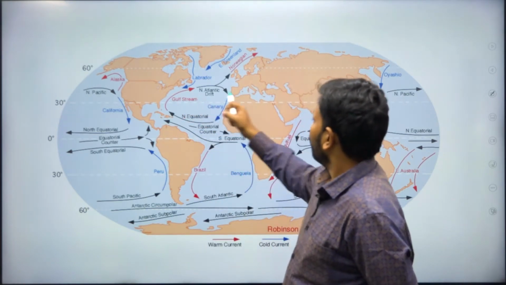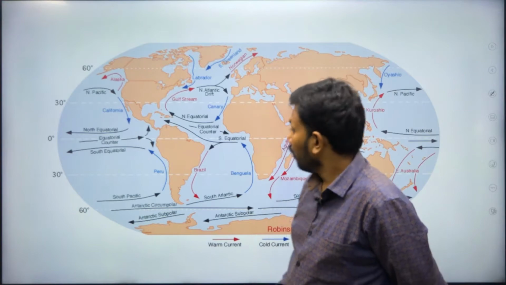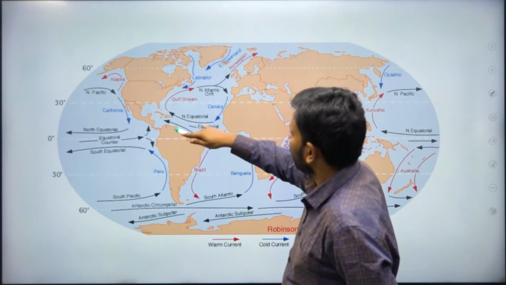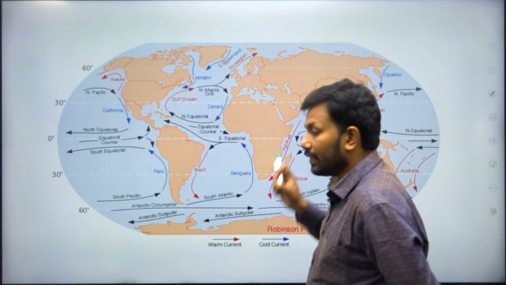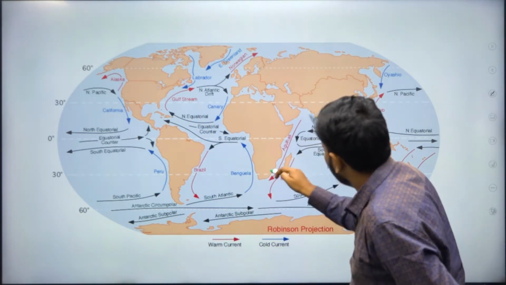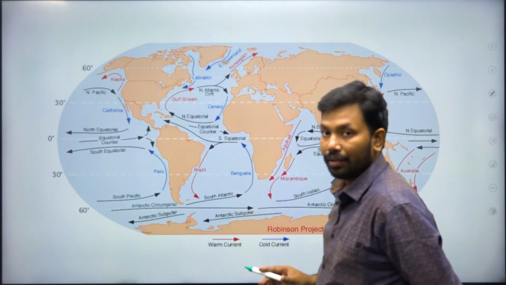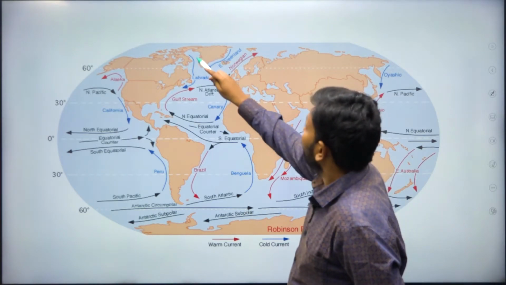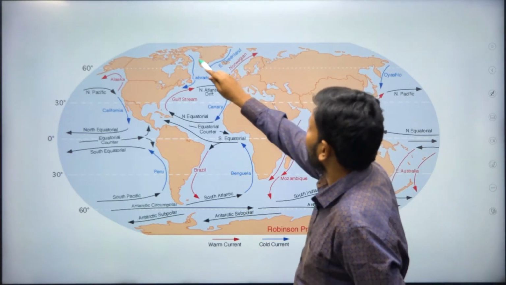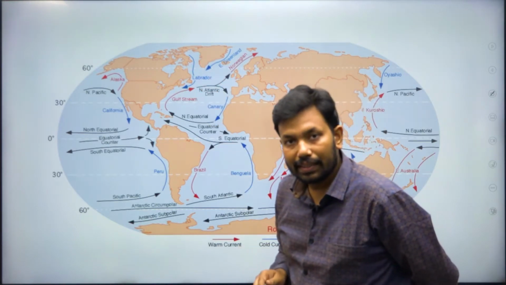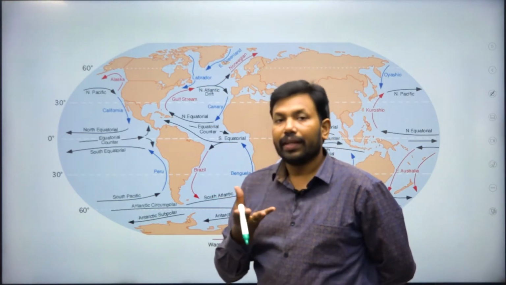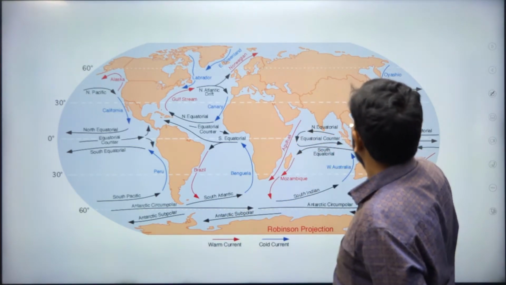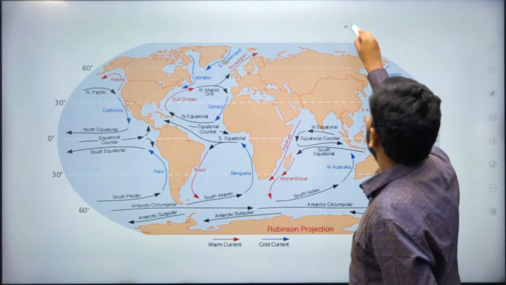Along with that, development in some sectors plays a crucial role. Or you can see the land, gulfs and bays and isthmus and straits, and all this plays a very crucial role in splitting the current or diverting the current. That is one logic you have to answer. Along with that, various currents that come from various parts of the channels and marginal seas have a crucial role in changing the direction. You can take any one part, you don't need to take the complete part. But what is the third point that is mentioned?